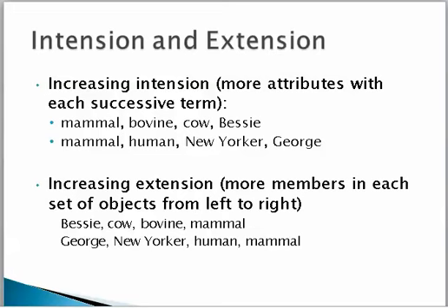So increasing in intention, we have an increase in the different kinds of attributes or characteristics that define each of these things from left to right. Increasing extension, we have a greater number of members of individuals in each set, moving from Bessie and George, a member of one in that set, to mammal in both of these cases. So that is a little bit of a preview here of intension and extension, and we will be talking about classes of objects quite extensively in Chapter 4 that will be coming up.